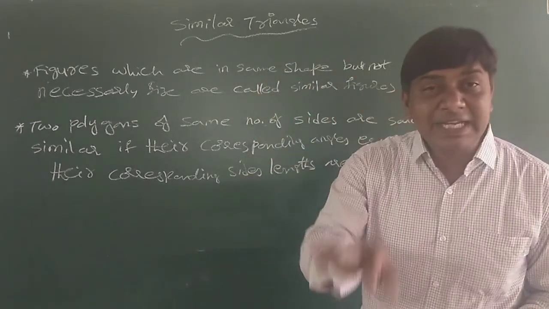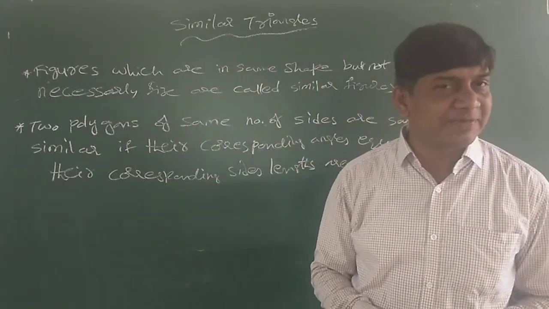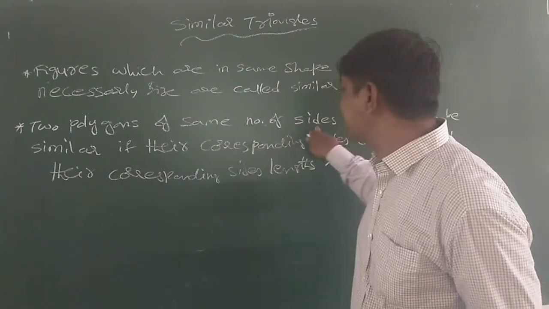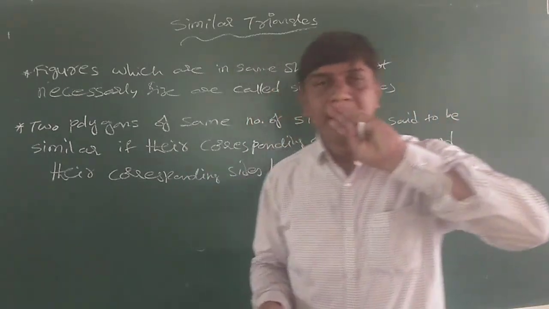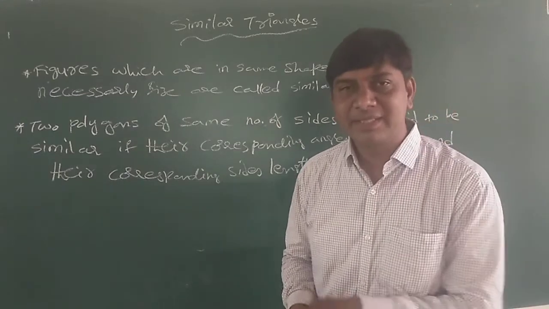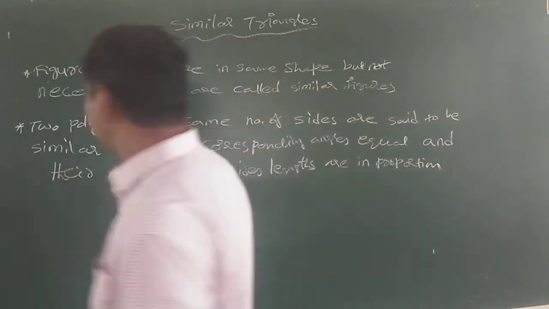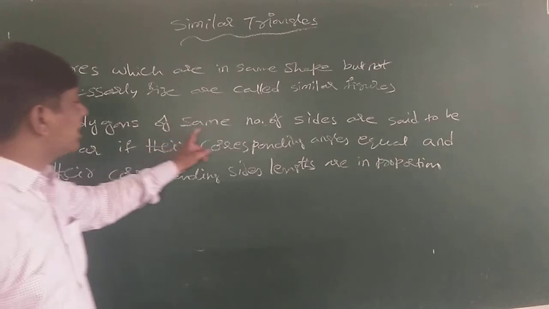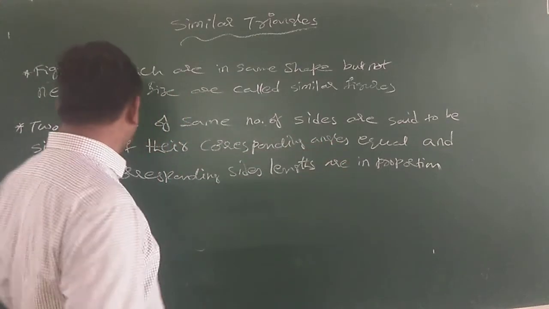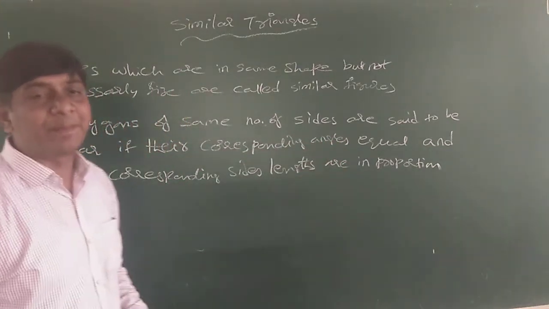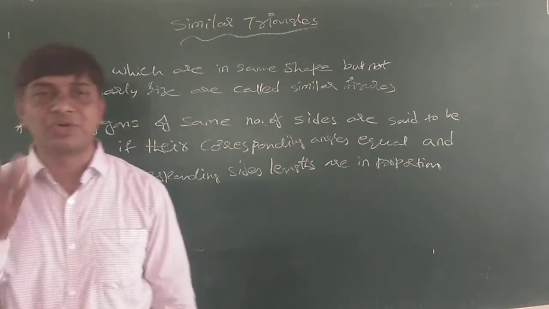A polygon is a closed figure made with line segments, and we don't know how many, so we need to say two polygons of same number of sides are said to be similar if their corresponding angles are equal and their corresponding sides lengths are proportional. In a triangle you need not say same number of sides, because a triangle is made with only 3 line segments.